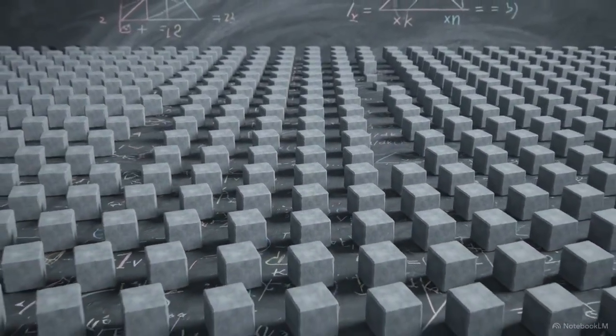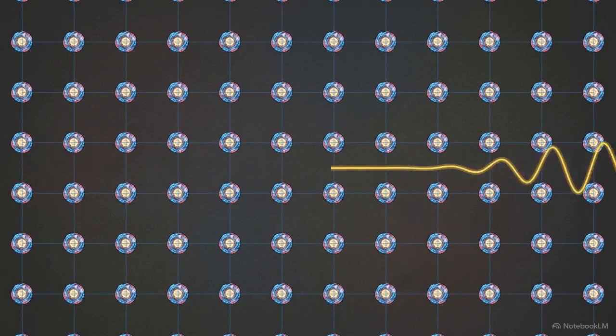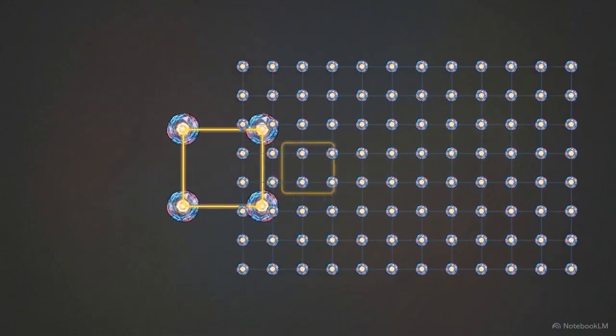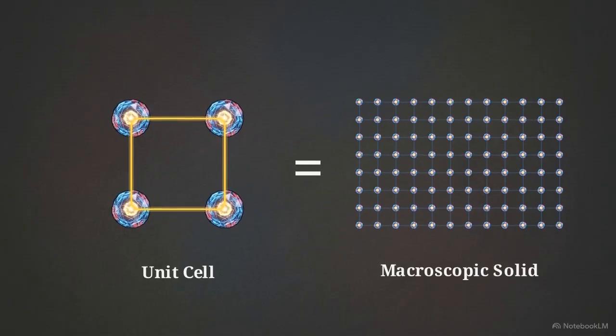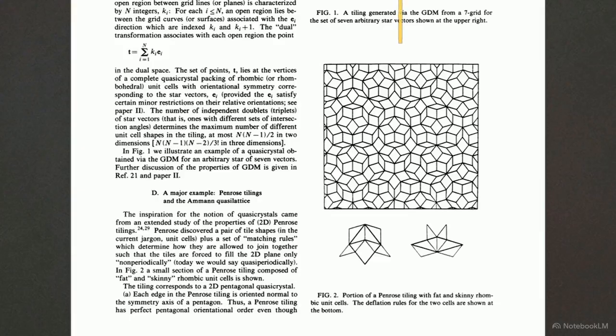This is the domain of Bloch's theorem. It exploits translational symmetry to reduce the analysis of a macroscopic solid to the study of a single repeating unit cell. Quasicrystals, like this Penrose tiling, break this assumption. They possess deterministic orientational order, but lack periodic translational symmetry.